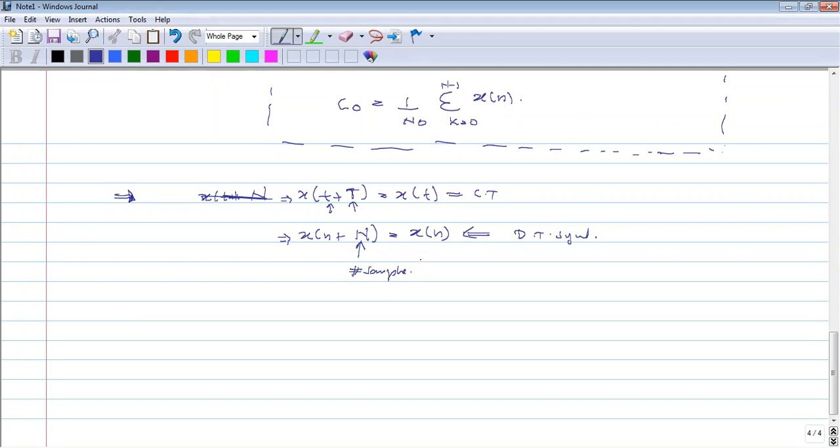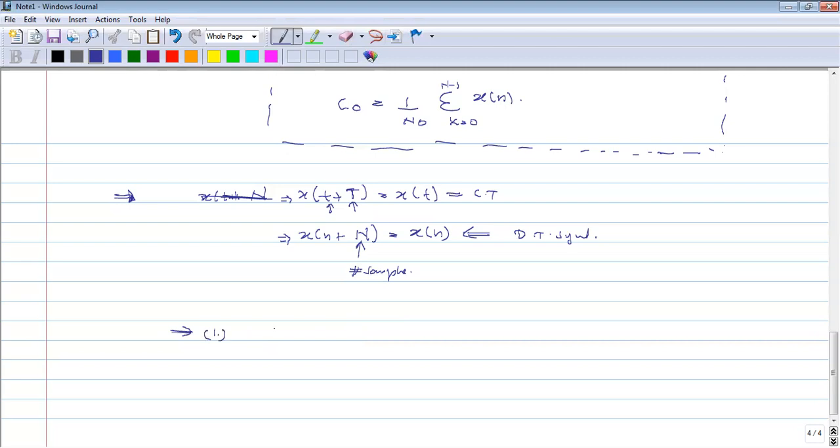Okay, so we will try to find a period. Okay, so can you try this question? Find 2 e to the power j omega naught n. Let's say this is xn. I will write it here again. So this is one question.